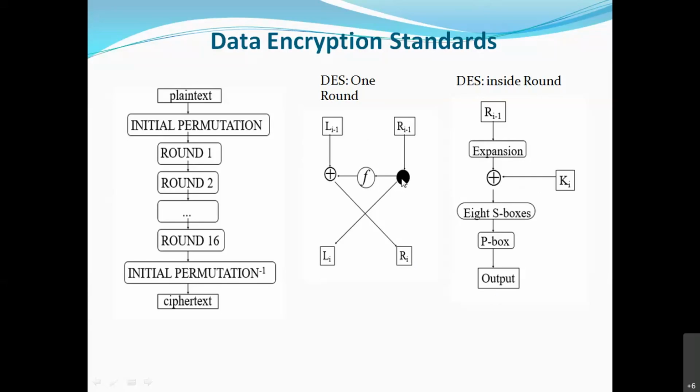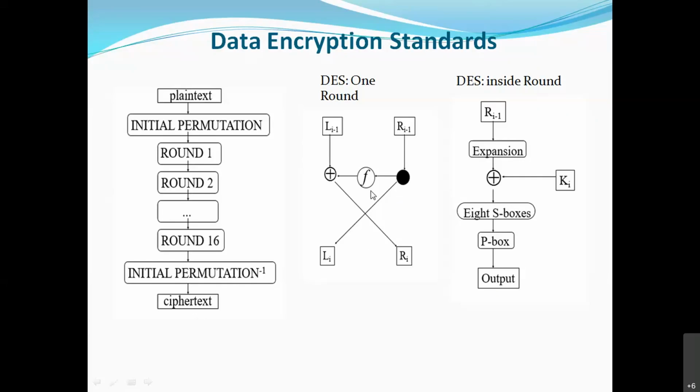After the first round, R1 will be given to the left side, and the left side will be given to the right side. So whatever is the output will be given to the next round. Are you getting me? In the next round, again we will divide this into two parts. Again this will be done, again this right and left side, and lastly the final permutation is there and the ciphertext is generated.